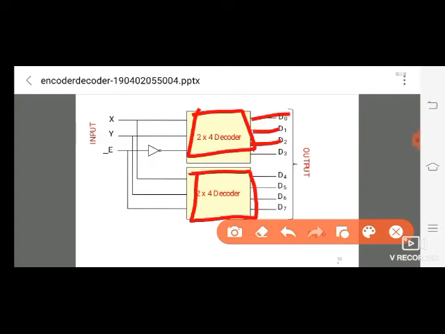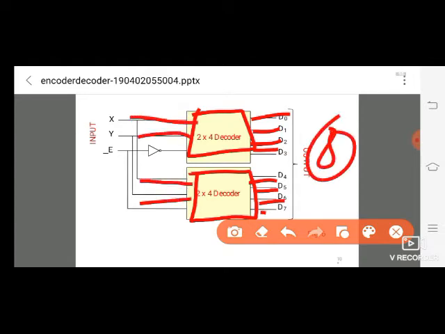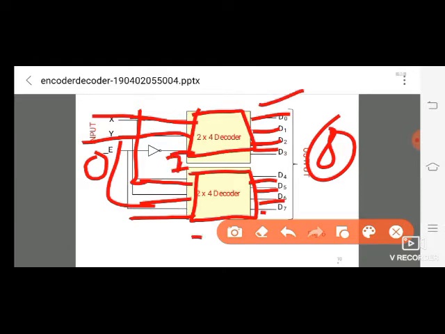Those are the outputs, D0 to D7, total 8. Here X and Y we are connecting. This is the enable pin. We connect enable to enable, putting one inverter between them. Why do we put it? First we apply 0 on the enable pin, and based on that we get 1 on the other. That means this 2 to 4 decoder will be active and the other 2 to 4 decoder will be in the inactive condition. So we put the inverter between the enable pins.